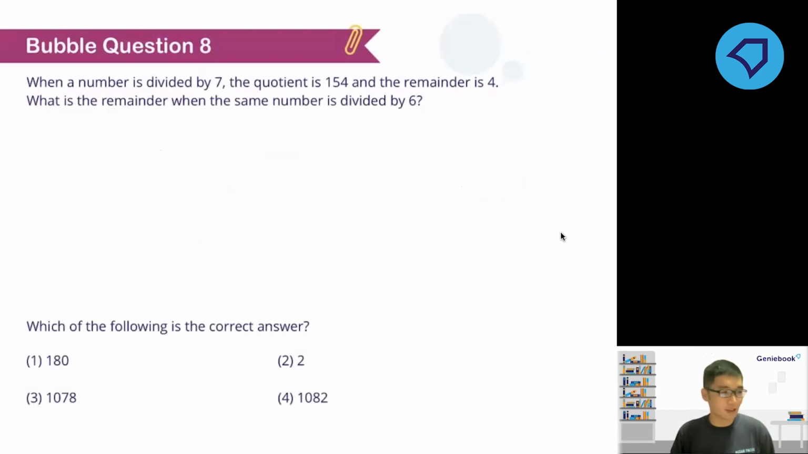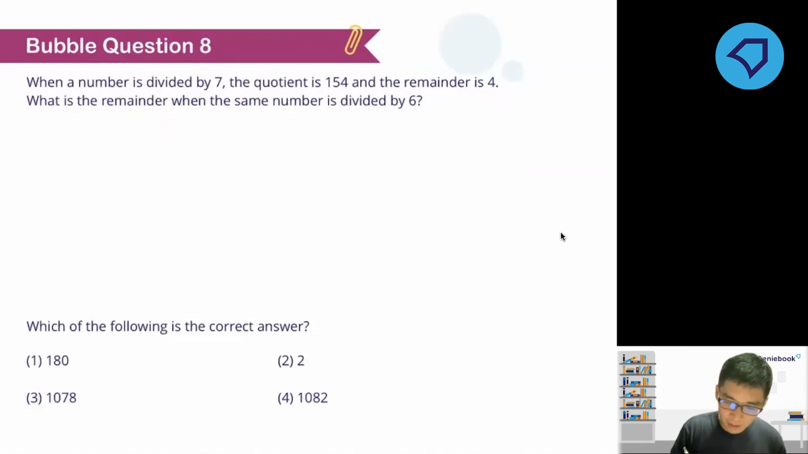Question number 8. Wow, this one will be challenging. Okay. This question is worth 15 bubbles. Okay, so read the question carefully. Now it says here, when a number is divided by 7, the quotient is 154 and the remainder is 4. Now, what is the remainder now when this same number is divided by 6?